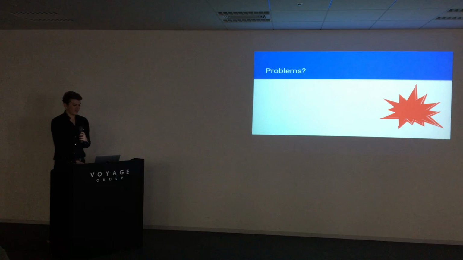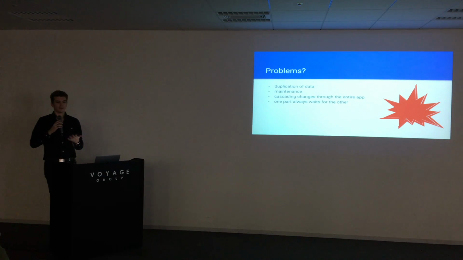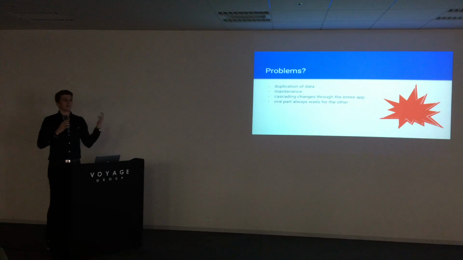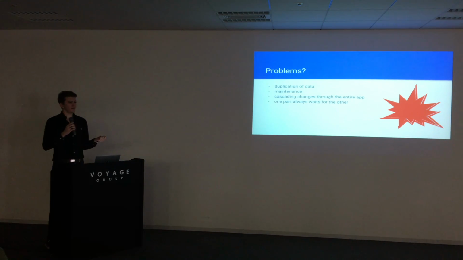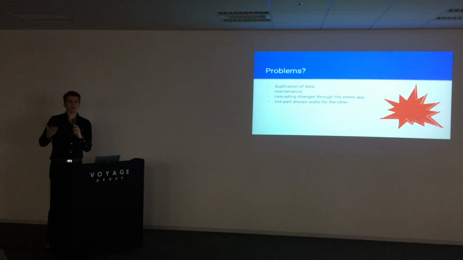We have a lot of endpoints. We have a lot of duplicated data, because all these endpoints contain mostly the same information. If we need the user object in every endpoint we have, then each of these endpoints contains that user information. We have high maintenance costs because whenever we need to change, for example, if we change the schema for the user, we have to update all of our endpoints. We have like a cascading change through the entire application because we need to touch everything.